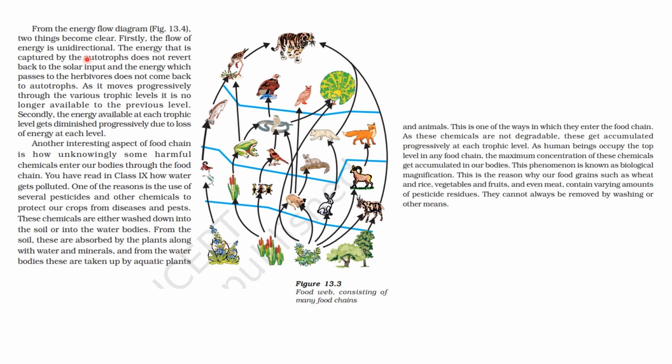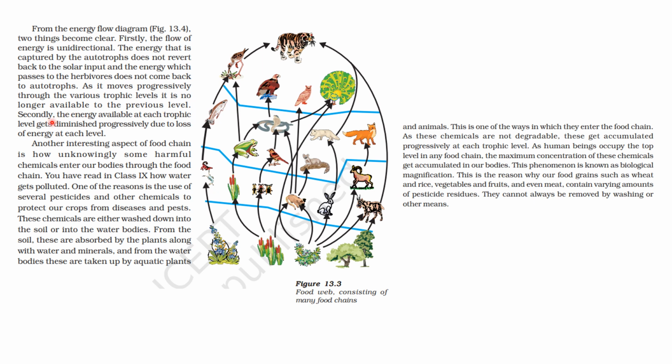ठीक है, energy that is captured by autotrophs does not revert back to the solar input, and the energy which passes to herbivores does not come back to autotrophs. ठीक है, ये तो आप समझ सकते हो. Now, as it moves progressively through the various trophic levels, it is no longer available to the previous level.